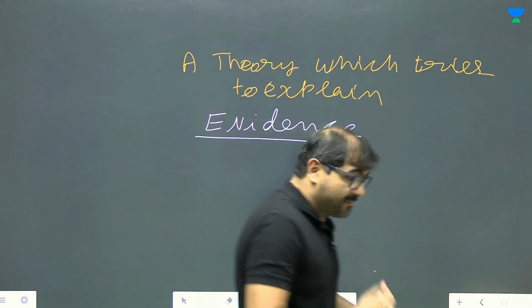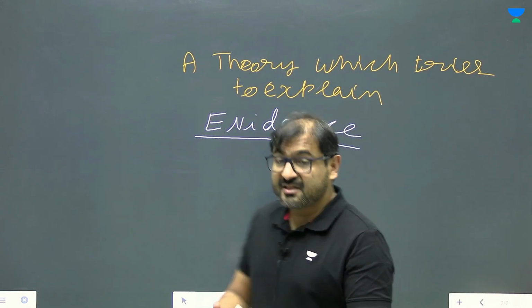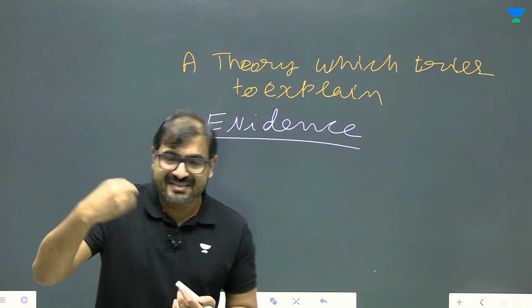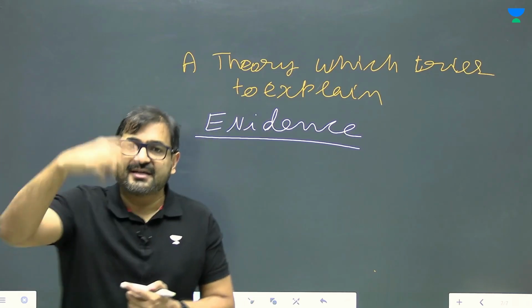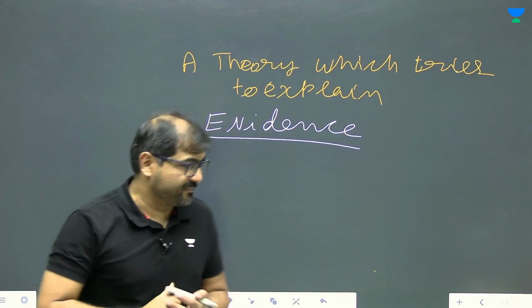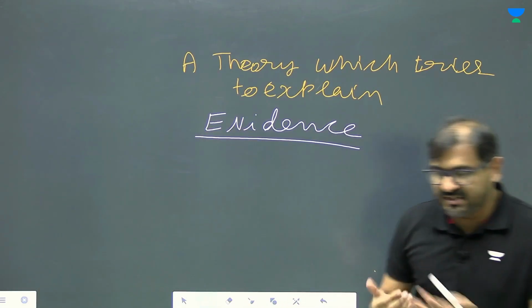Even incomplete theories have been accepted in physics and science just because they were able to show that we are predicting such and such a thing if you do such and such a thing, and the results were coming quite close to the prediction. So let's talk a little bit more about this.